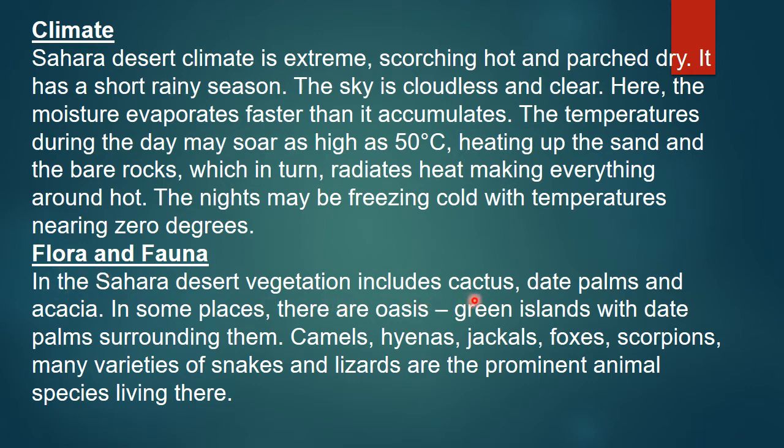Then we will see about flora and fauna. What are the flora and fauna we can see? In the Sahara Desert, vegetation includes cactus, date plants and acacia. In some places there are oases, green islands with date palms surrounding them. Animals like camels, hyenas, jackals, foxes, scorpions and many varieties of snakes and lizards are the animals we can find.